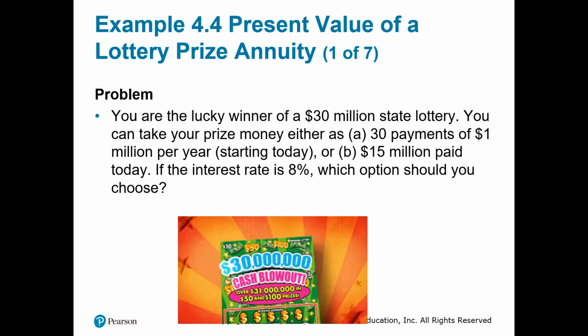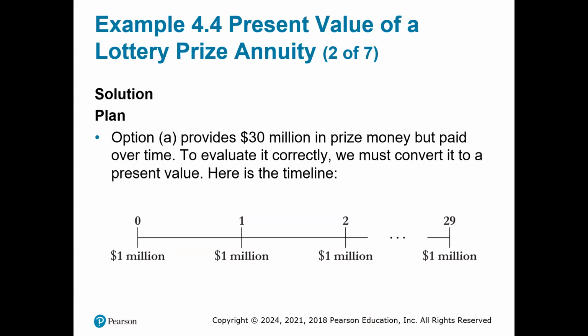Okay, present value of a lottery prize annuity. You are a lucky winner of a $30 million state lottery. You can take your prize money either as A, 30 payments of $1 million per year starting today, or B, $15 million paid today. If the interest rate is 8%, which option should you choose? Option A provides $30 million in prize money, but paid over time. To evaluate it correctly, we must convert it to a present value.